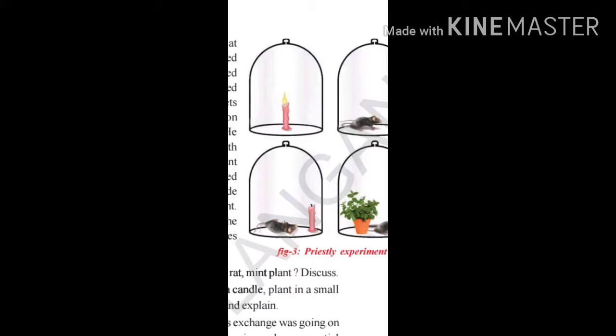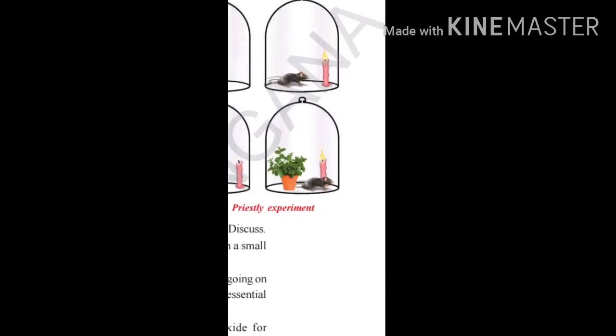Then he carried on the experiment by taking the bell jar and placing inside it a pot of mint plant, a candle and a living mouse. With three of them kept, the competition for that air may be much more.